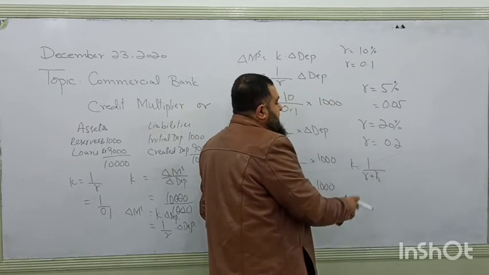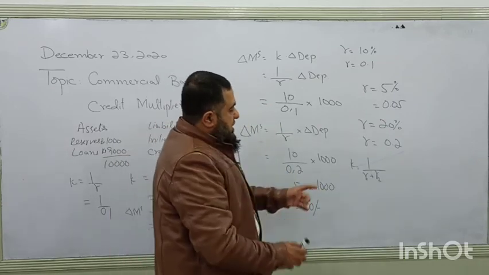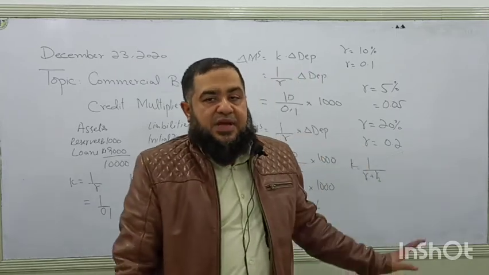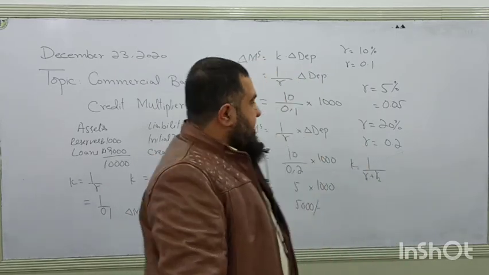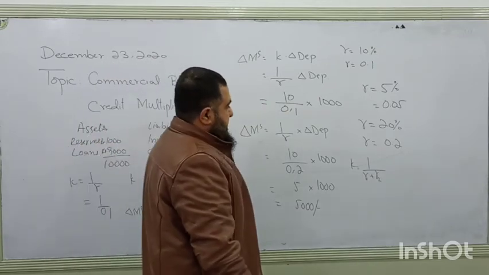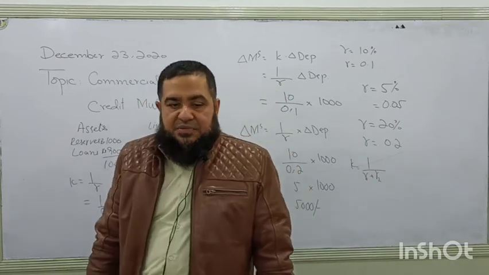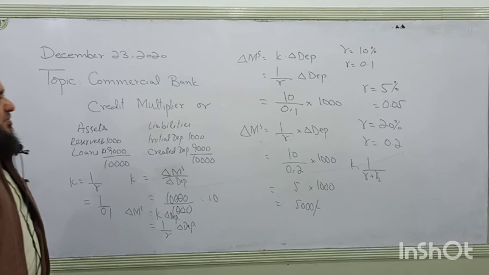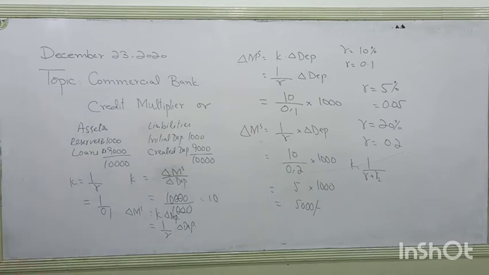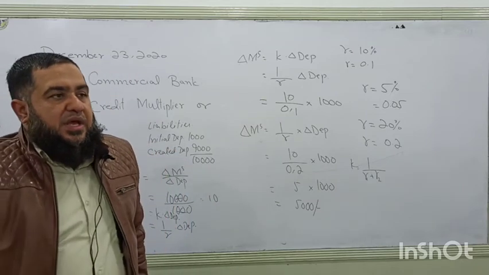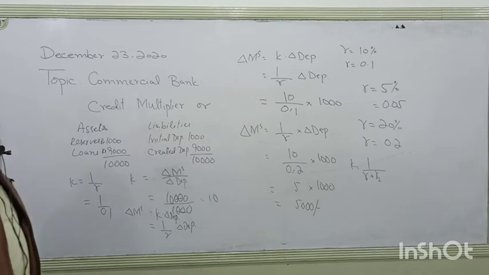As the reserve ratio increases in the denominator, the value of the multiplier will be decreasing. Anyhow, the central bank controls the money supply or advances in the case of commercial banks or loans. They are controlled by changing the reserve ratio of the commercial banks, how they are going to keep the reserve with them in order to change the money supply in the country.